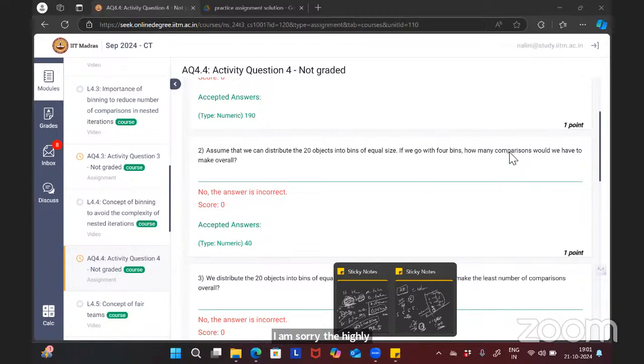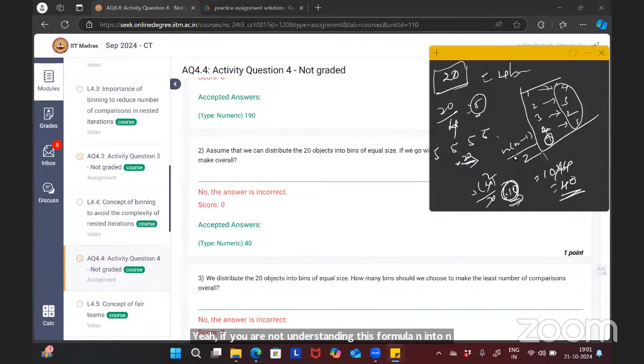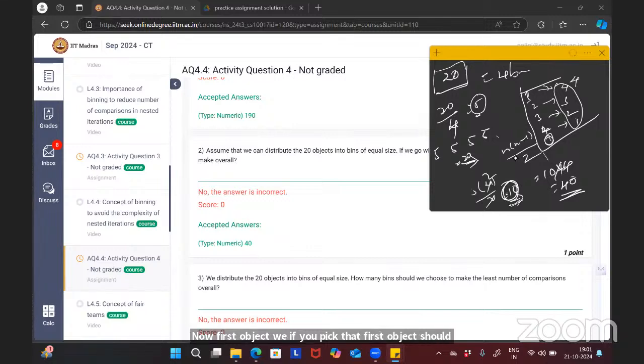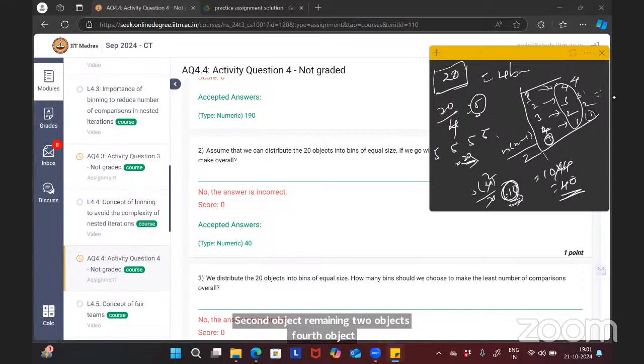If you are not understanding the formula n into n minus 1 by 2, just take 5 objects. The first object should be compared with the remaining 4 objects. The second object should be compared with the remaining 3, because the first and second are already compared. The third object should be compared with the remaining 2. The fourth object should be compared with only 1 object. If you sum this up, you get 10. So the formula is n into n minus 1 by 2. That's how we got the formula.